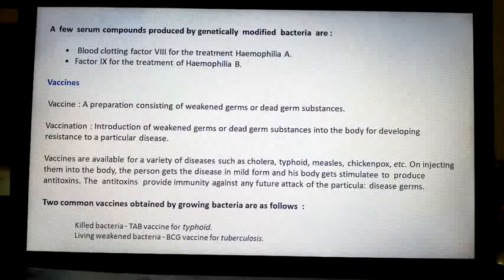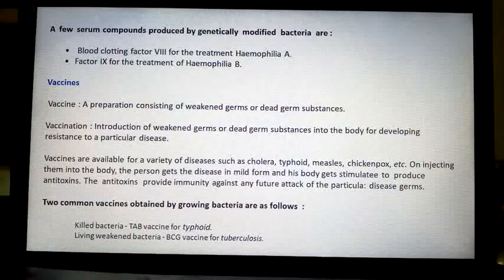Factor 9 for the treatment of hemophilia B. There are two diseases, hemophilia A, one kind, another kind is hemophilia B. In one kind, there is delayed clotting, in another one, clotting will never take place. So like that, both can be treated by these serums.